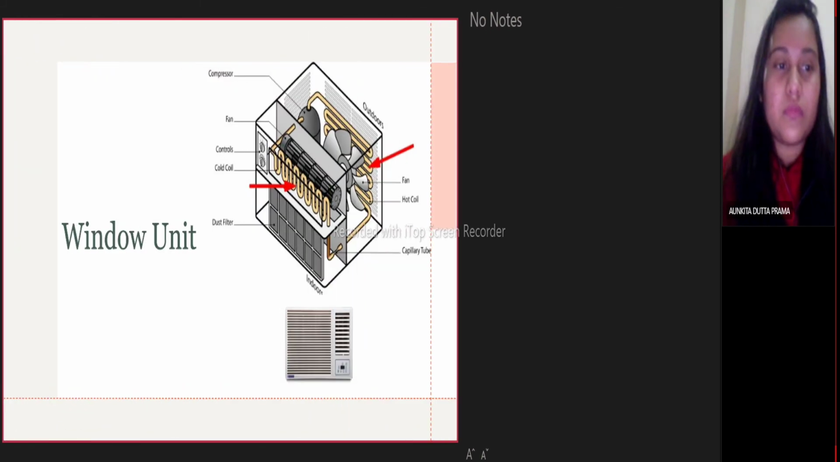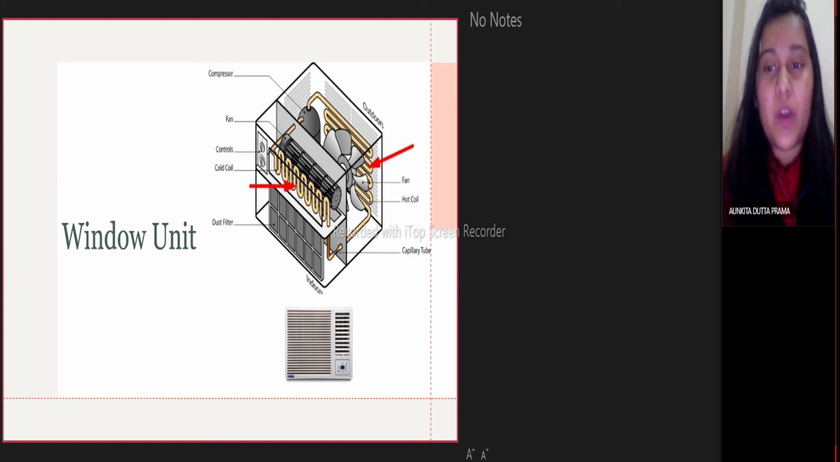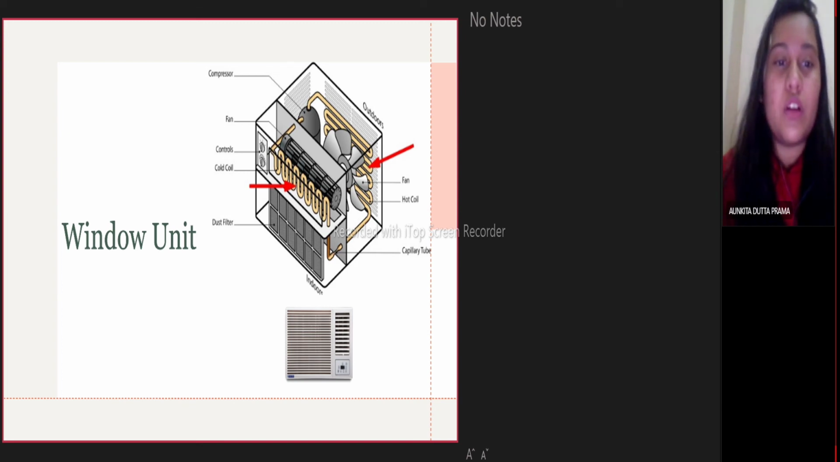The unitary air conditioning system is of the following two types: window units or vertical package units. First one, window unit. They are self-contained units of the minimum capacity of 1 ton to 3 ton, and these are mounted in a window or through the wall. They are employed to condition the air of one room only. If the room is more sizable, two or more units are installed.